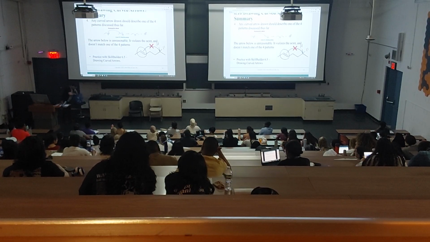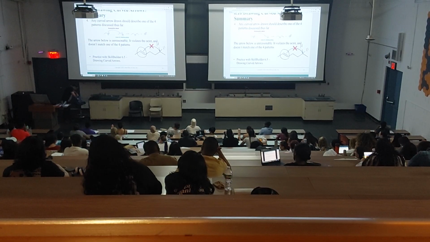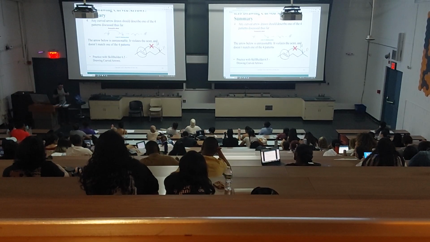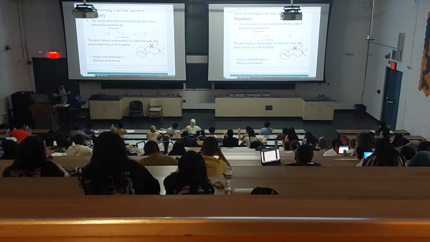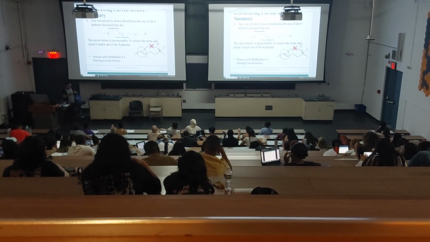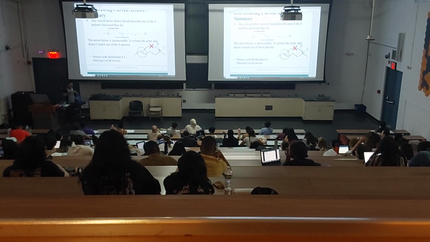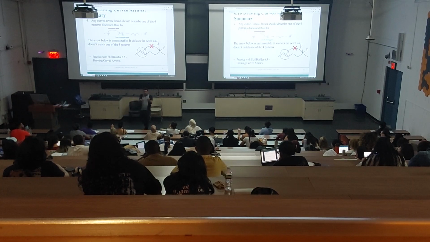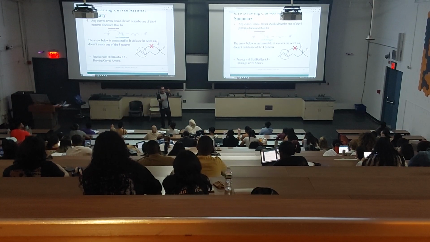Because I want to show you this. This is going to come in chapter 8, which is fine. Say this is chlorine, the leaving group, right? Now, the question is asking, can the double bond attack all the way here? Very good question.